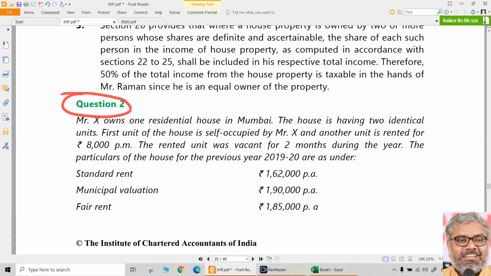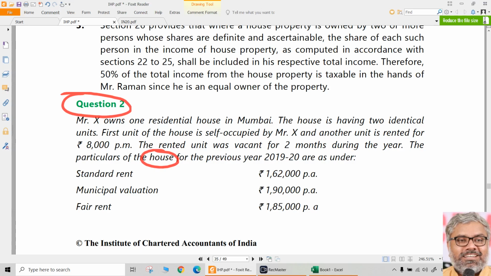Question number 2. Mr. X owns a residential house in Mumbai. The house has 2 identical units. The first unit is self-occupied and the other unit is rented for 8,000 rupees per month. The rented unit was vacant for 2 months during the year. Particulars of the house for the previous year: we have to read that carefully. The particulars are of the house as a whole, not only for the let out portion. Both are equal. Identical units means 50-50, not 2/3, 1/3. We have to use the space classification given in the question.